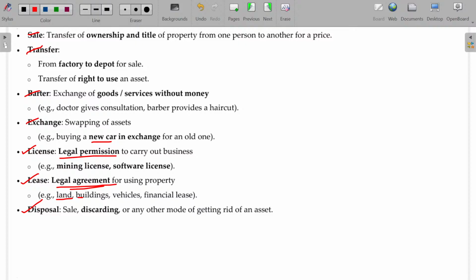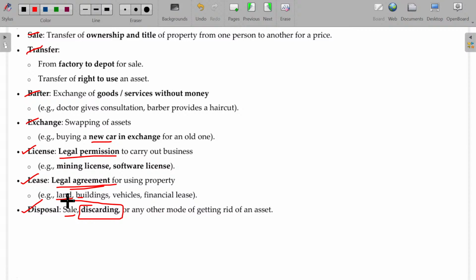And disposal. It is not only sale, even discarding. Whatever asset I purchase, later on I discard that without selling. I don't want this asset anymore, so I can simply dispose it off. How can I dispose it off? Without using it for my purpose, I can send it outside, or I can offer this to my friend or some orphanage free of cost. Those things come into disposal only.